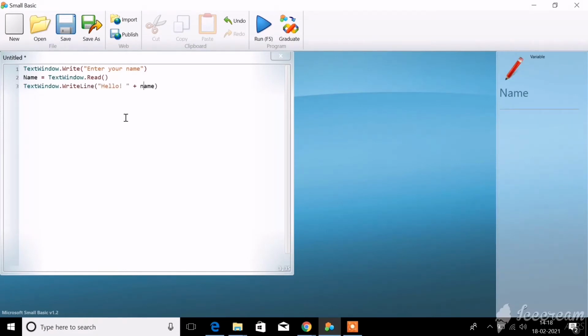Listen, children, look at the screen now. I have typed 2 more lines. I have typed name equal to text window dot read, and I have included open and close brackets. Then in the next line I have typed text window dot write line, and inside the bracket I have typed hello plus name. Okay, I'll tell you what this is.